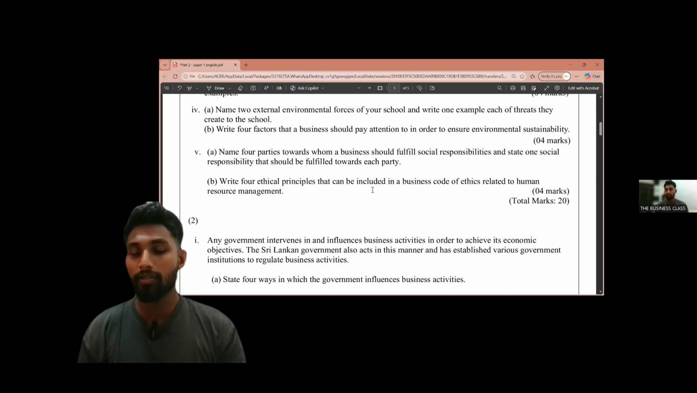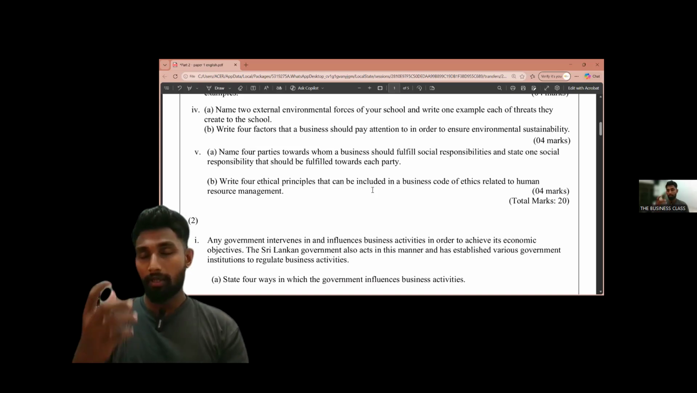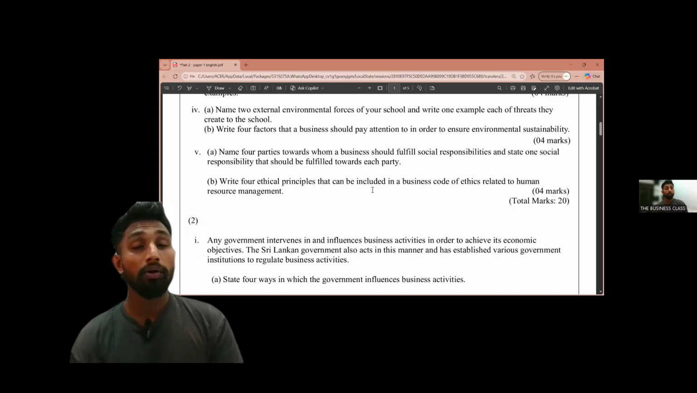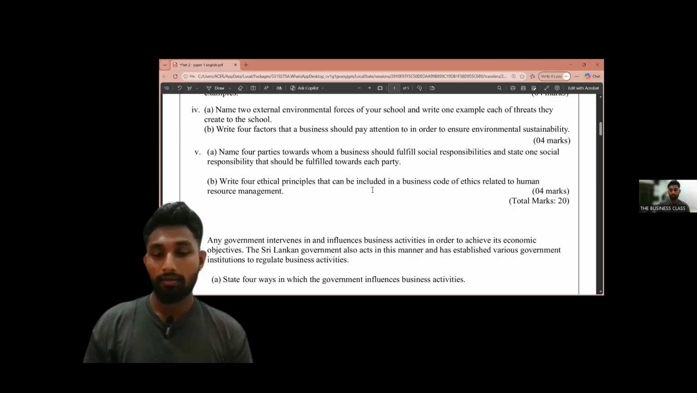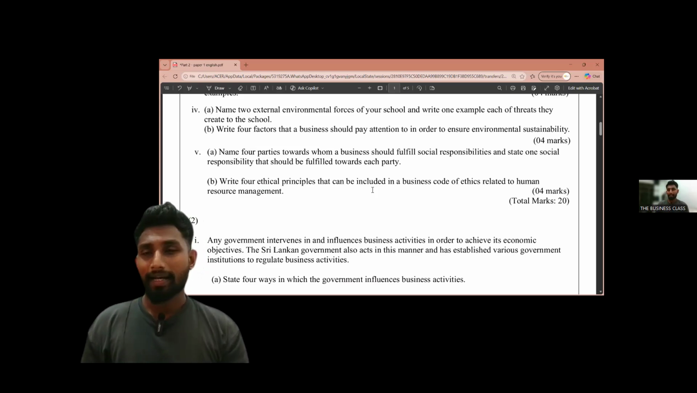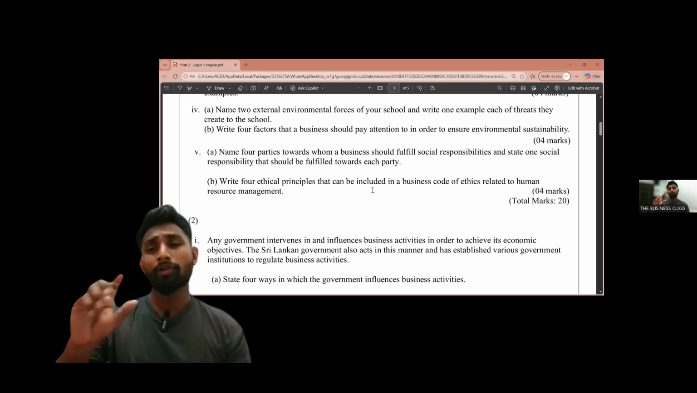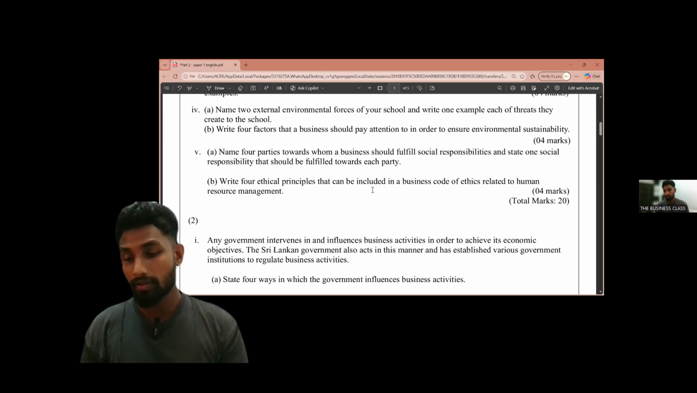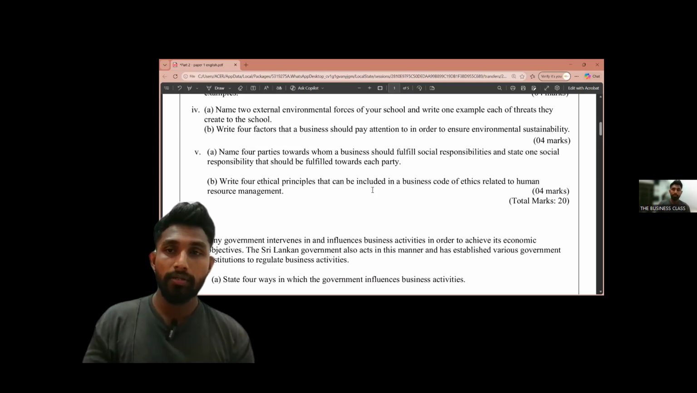What are the codes of ethics related to human resource management? The first one that employees are expecting is equity. Equity is ensuring fair treatment to everyone in the organization, ensuring fair treatment for all employees.